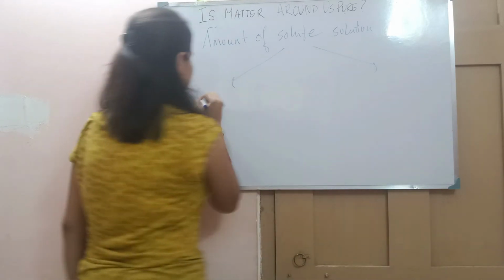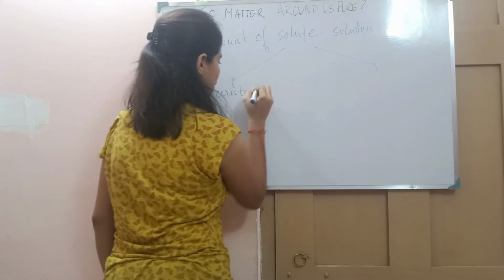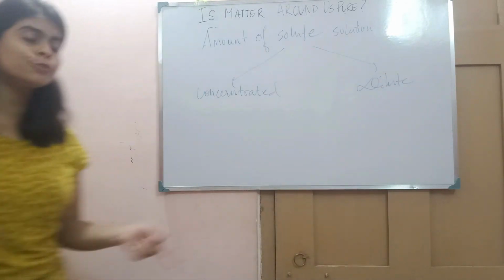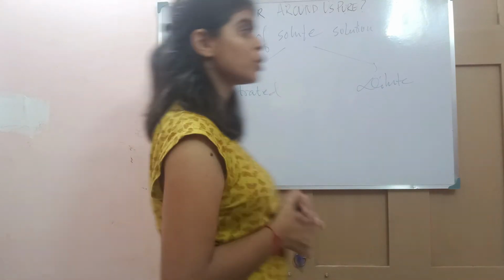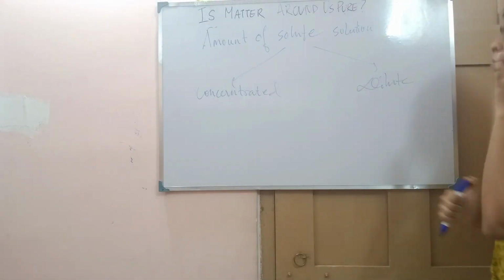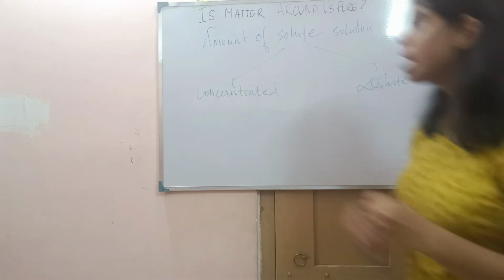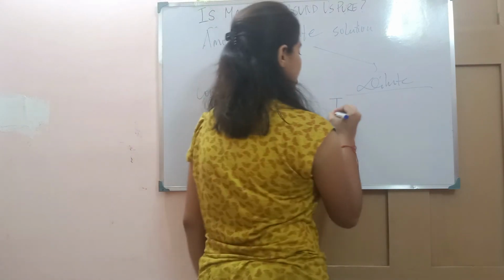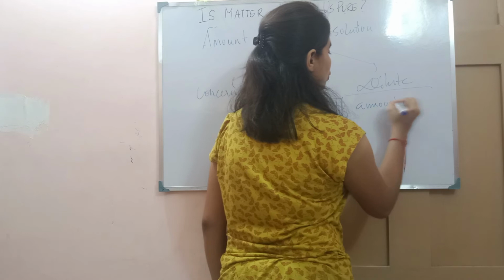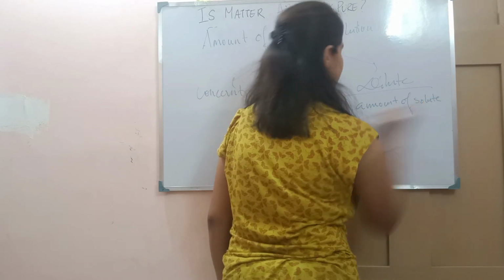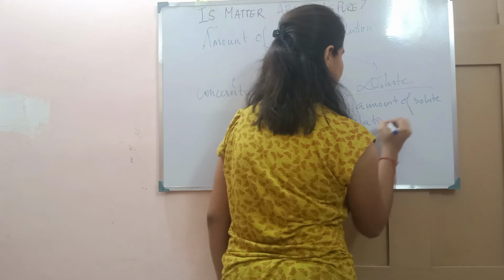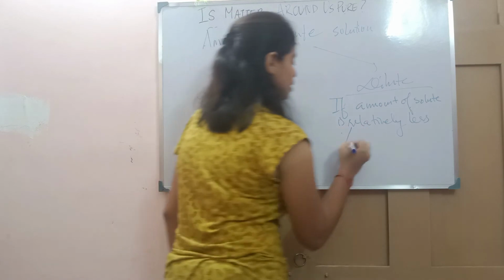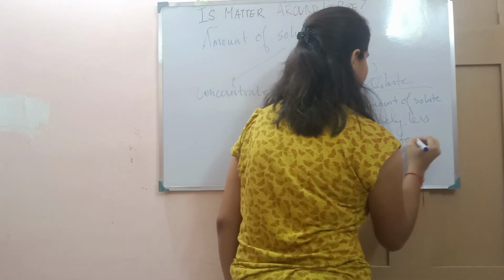That is, concentrated and dilute. Whom should we call a dilute solution and whom a concentrated solution? We have all come across these terms, concentrated and dilute solution. A solution is called a dilute solution if the amount of solute is relatively less than the solvent, meaning the percentage of the solute is very low.